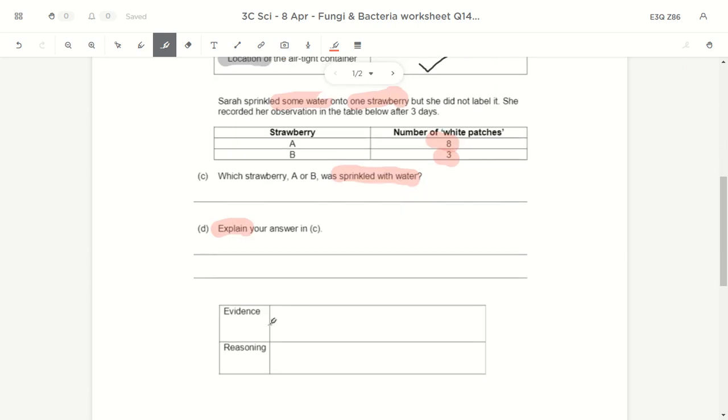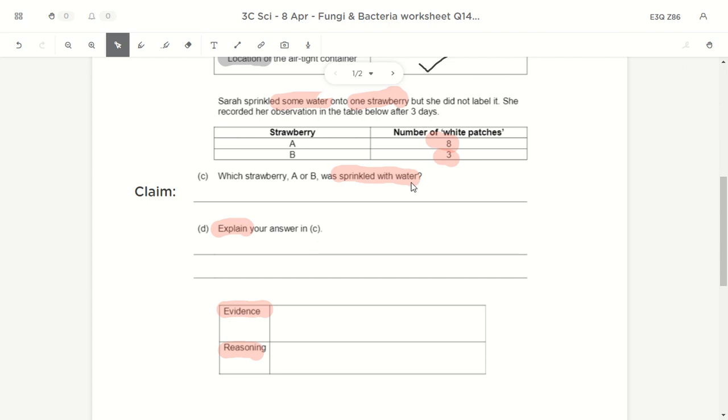And then you see once again there's evidence and reasoning over here. So you realize that yesterday we talked about claim, evidence, and reasoning. So they're asking you which strawberry. So this is the claim. So which strawberry do you think is sprinkled with water? Take some time to think. Alright, so I have 2 strawberry here. One has more mold, one has less mold. So which one is sprinkled with water?